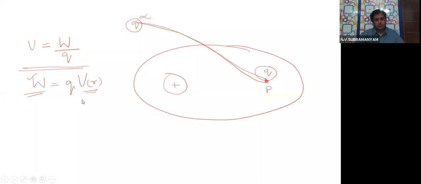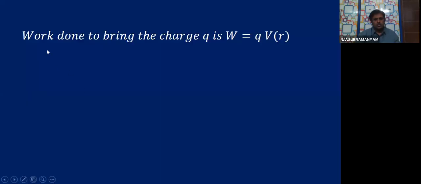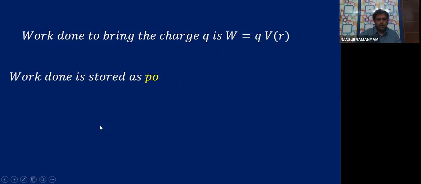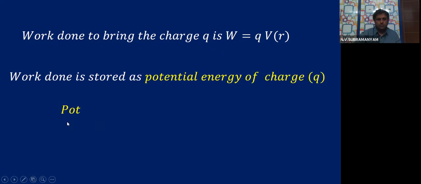I used the same expression here. Do you remember that potential energy formula? 1 by 4 pi epsilon 0 Q1 Q2 by R12. That is where I used this. So now we have understood that W is Q into VR. So the work done to bring the charge Q is W is equal to Q into VR, where VR is the potential at that point. The work done is stored as potential energy of the charge Q.